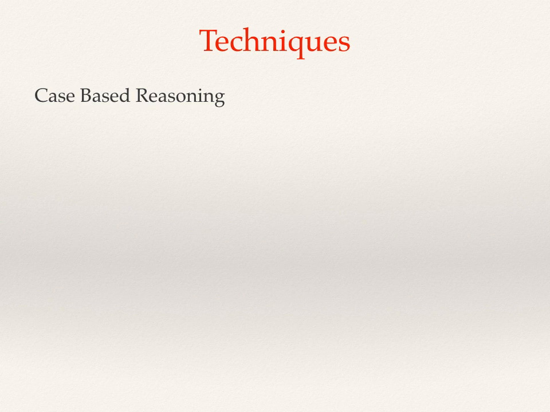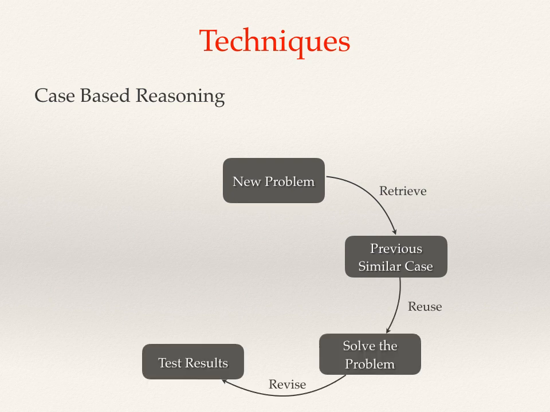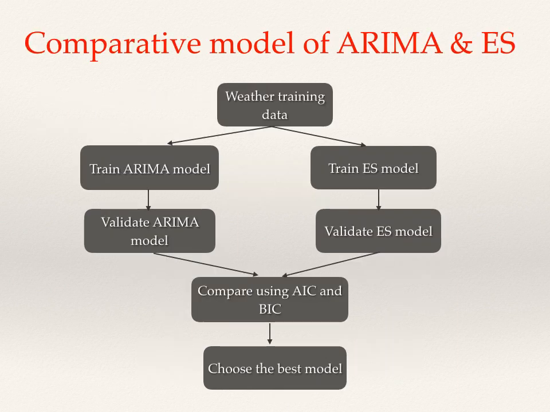So, what is case-based reasoning? Case-based reasoning uses the solution of previous similar problems to solve the current problem. For example, a new problem has occurred. CBR will retrieve the previous similar cases, reuse the solution to solve the problem, revise the results, and update the solution to retain it. KNN algorithm is usually used to classify the problems using CBR.